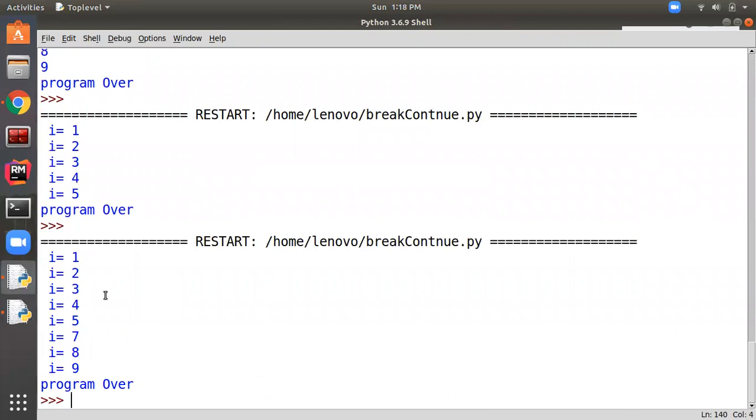See, it's printing 1 because I is not equal to 6. Then it goes to the second iteration, I is equal to 2, which is not equal to 6. Then 3, 4, 5. Then as soon as the value of I equals 6, it skips that iteration and continues to the next iteration. So that's why the value of 6 is not printed over here.